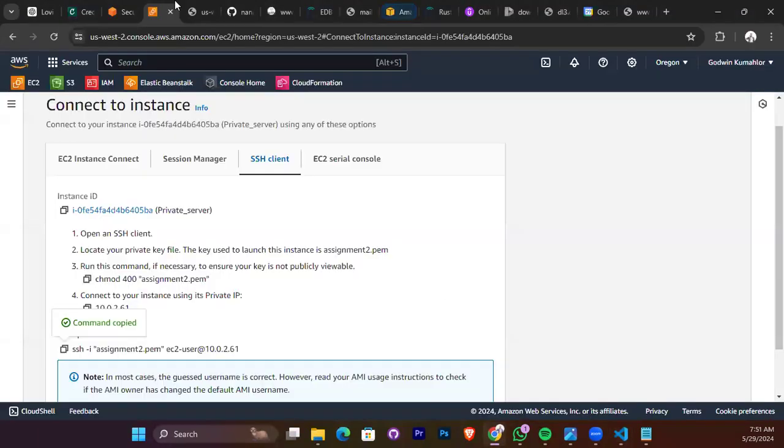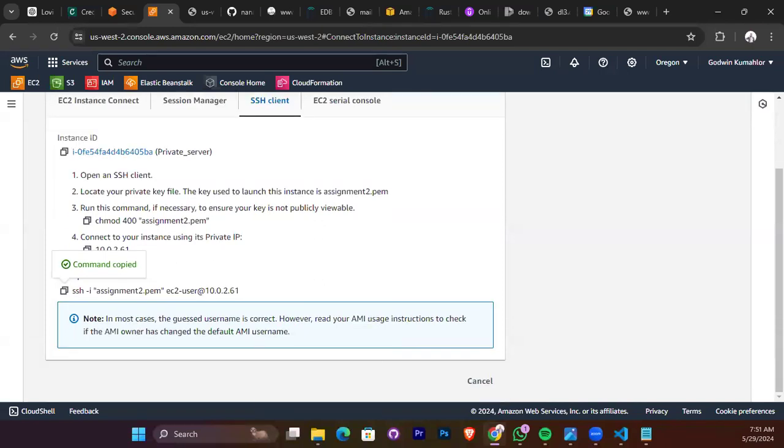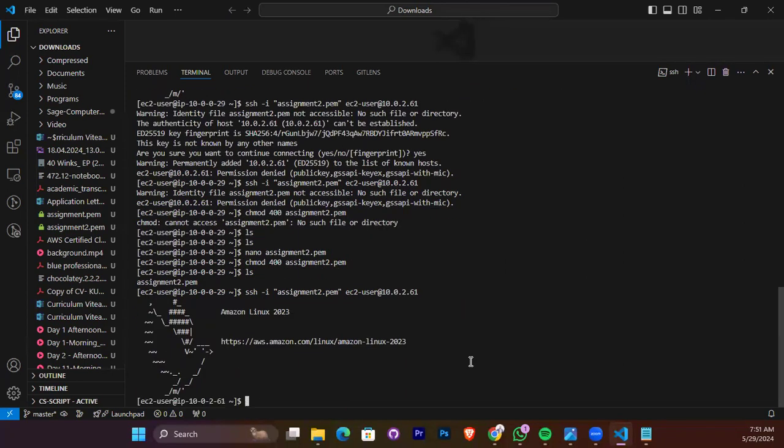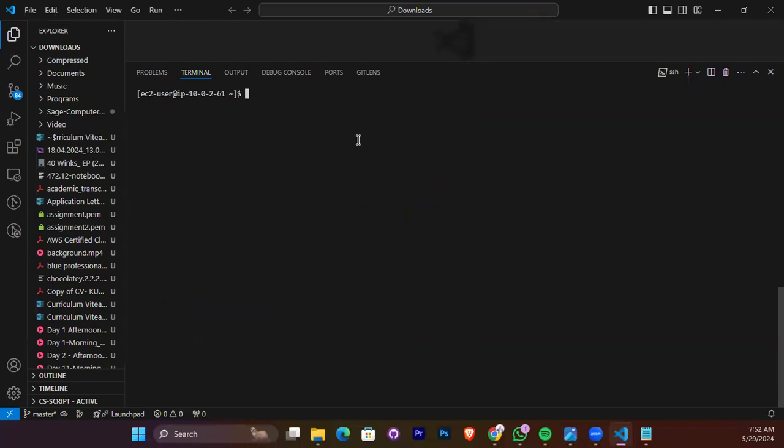So let me see. Where is it? Yeah, so this is it. Now our code will be, I'm praying that our code will be seen, and we'll be able to enter. It will come. You see that? Voila. Now we are in our private